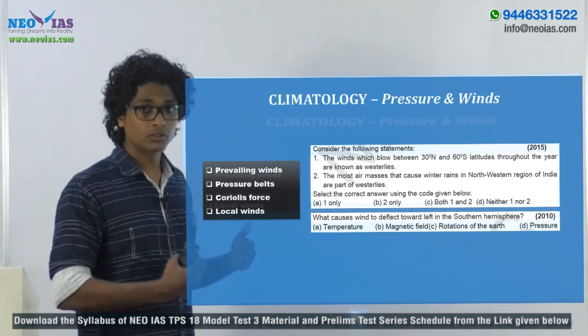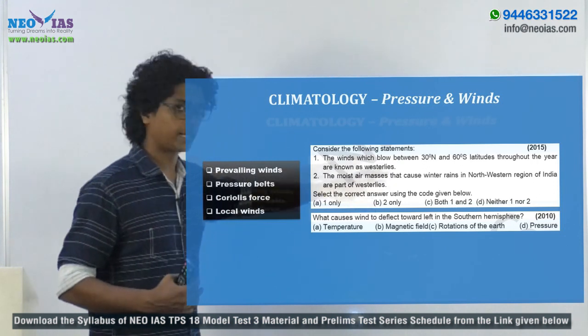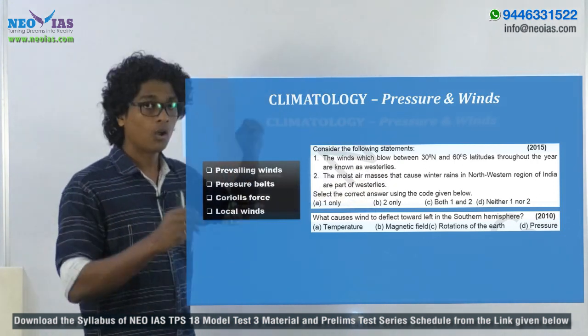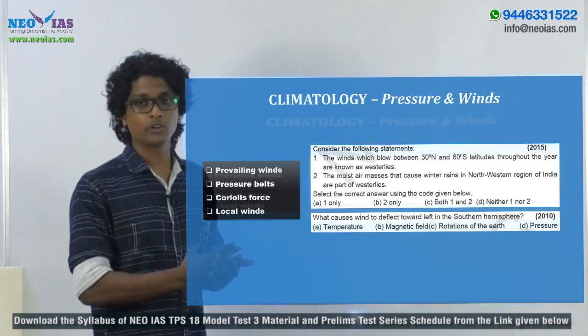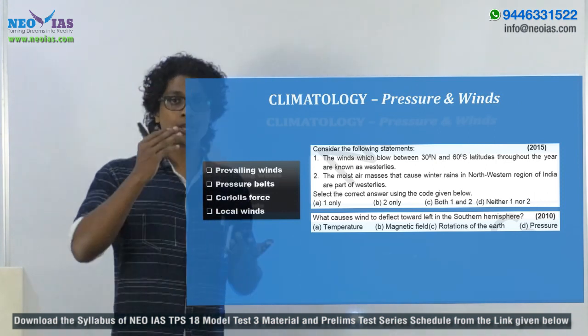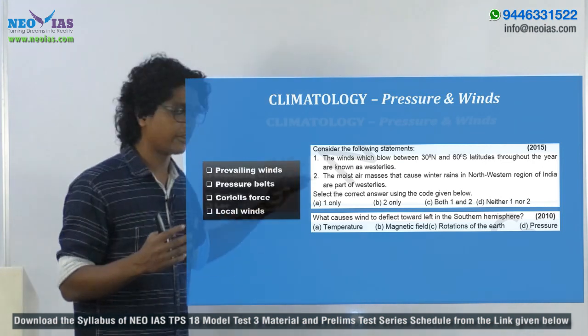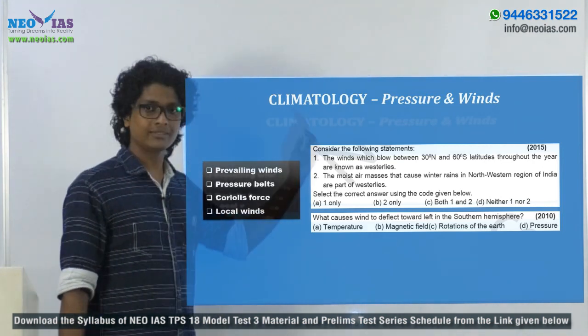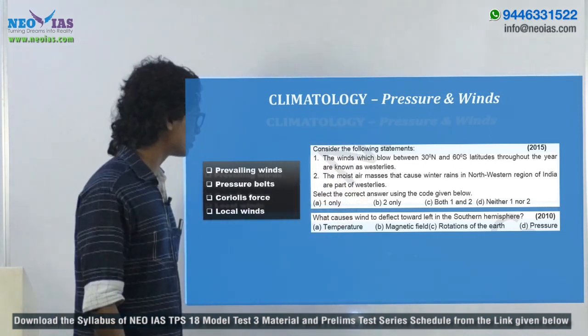And if you see the previous year questions, in 2011 also they asked a question related with the westerlies. I haven't included it here. Anyway, what we should understand from this is that the prevailing winds are important for your prelims examination, and you can expect questions based on the prevailing winds. Prevailing winds in the sense trade winds, westerlies, easterlies, okay, and doldrums.